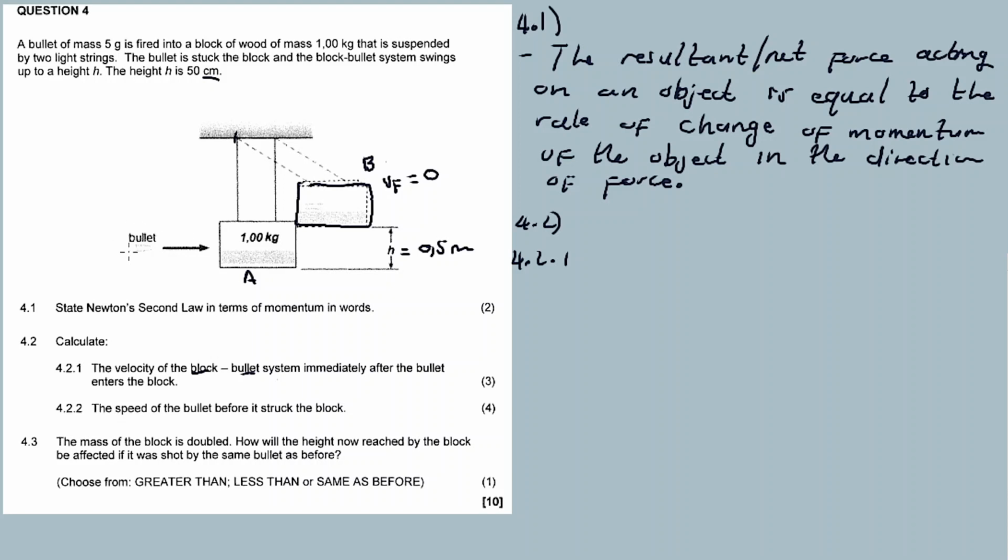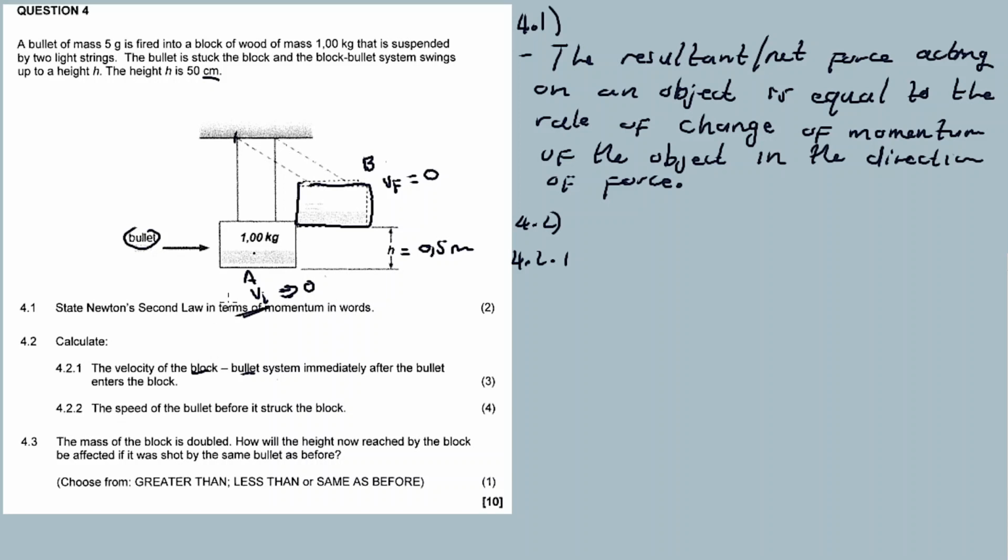At A, when the bullet enters the wooden block, the initial velocity for the wooden block and the bullet system will have its own value, right? They say calculate the velocity of the block bullet system immediately after the bullet has entered the block. We want the velocity of the bullet and block system when the bullet has entered, meaning the velocity will be greater than 0 for this system, but finally at this height it will be 0.